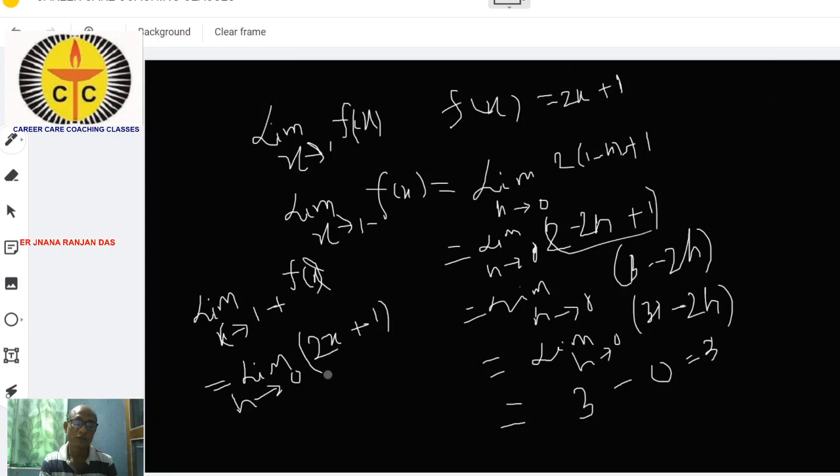Taking x equal to 1 plus h, the limit as h tends to 0 of 2 into (1 plus h) plus 1.